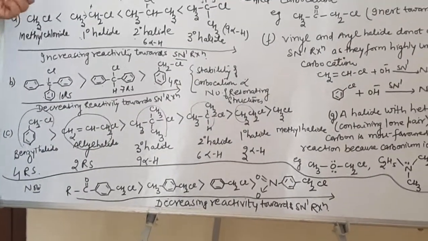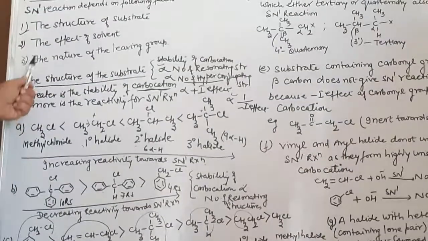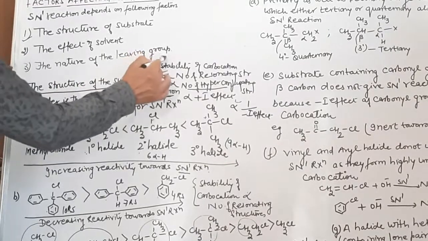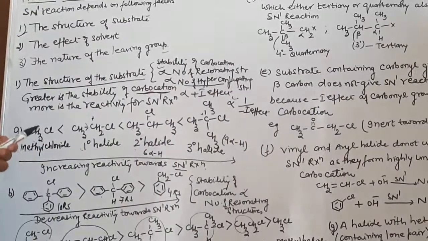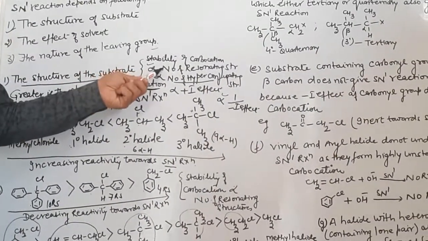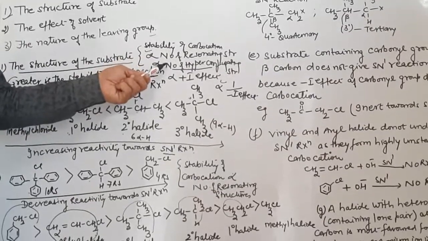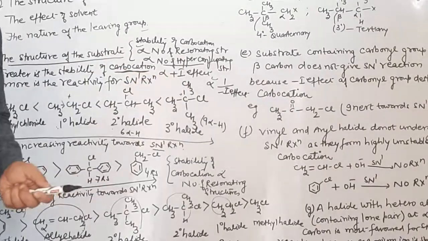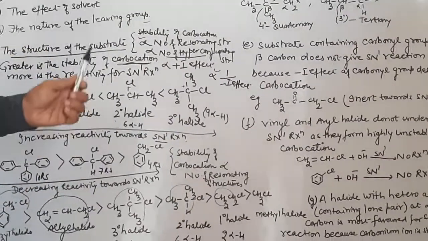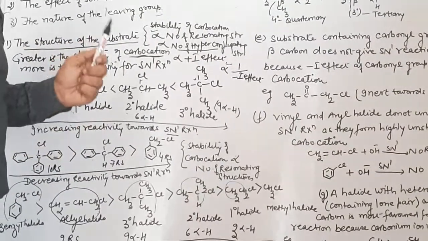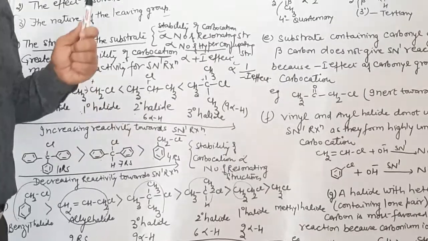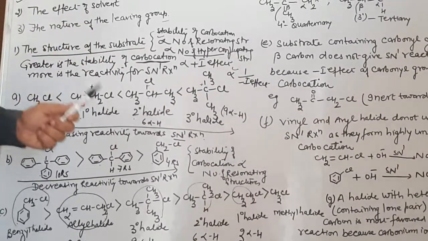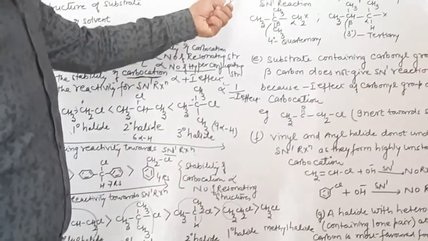So always remember, when we decide the SN1 reaction on the structure of the substrate, it will depend upon the stability of the carbocation, which is always directly proportional to the number of resonating structures, number of hyperconjugating structures, directly proportional to plus I effect and inversely proportional to minus I effect. More the number of resonating structures, more will be the stability of carbocation, more will be the reactivity towards the SN1 reaction. Now let us come to the another part.